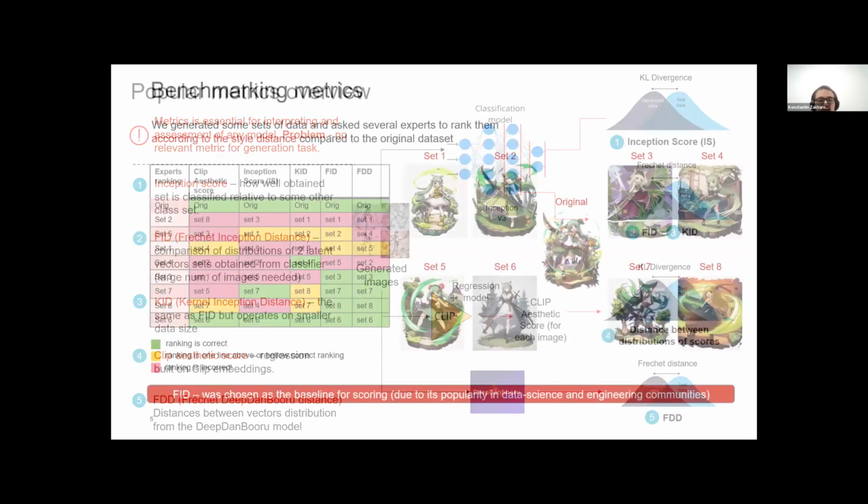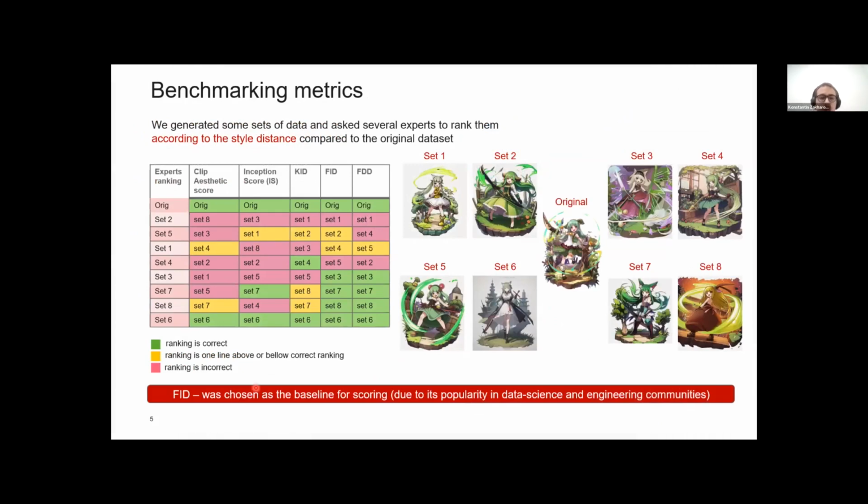The result, how we evaluated each metric, is that we have some expert ranking. We generated 8 different datasets. You can see the example on the left of images from each dataset, and asked some expert to rank them, how they think, how far they are from the original dataset. And as you can see, the FID and FDD are the best metrics, but we decided to use FID because it's one of the standard metrics in data science.